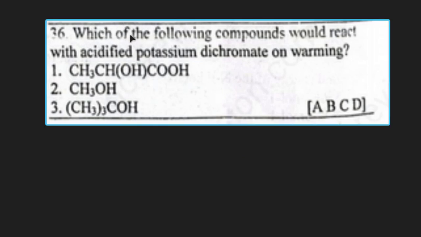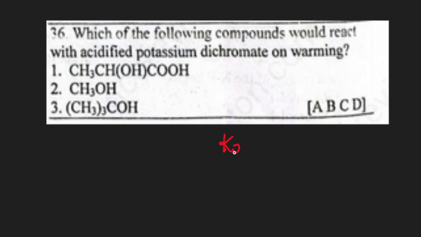Question 36. Which of the following compounds will react with acidified potassium dichromate on warming? Potassium dichromate is an oxidizing agent, so it will cause oxidation by the removal of hydrogen. So acidified potassium dichromate can act when you have a hydrogen atom that can be removed.